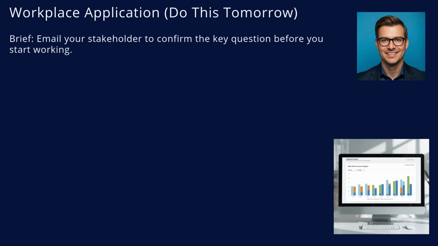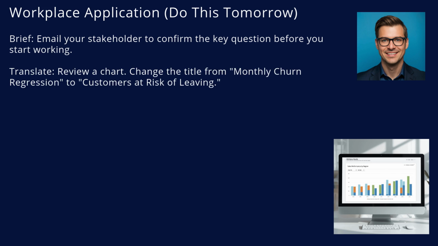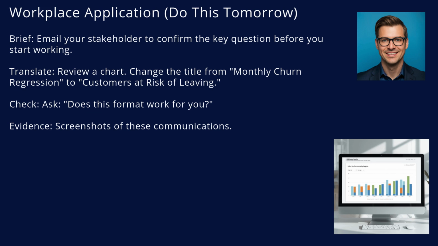Here is how to apply this tomorrow. Brief: email your stakeholder to confirm the key question before you start working. Translate: look at a chart you made. Change the title from something technical like churn regression to something useful like customers at risk. Check: ask the user if the format works for them. Screenshots of these interactions are your evidence.